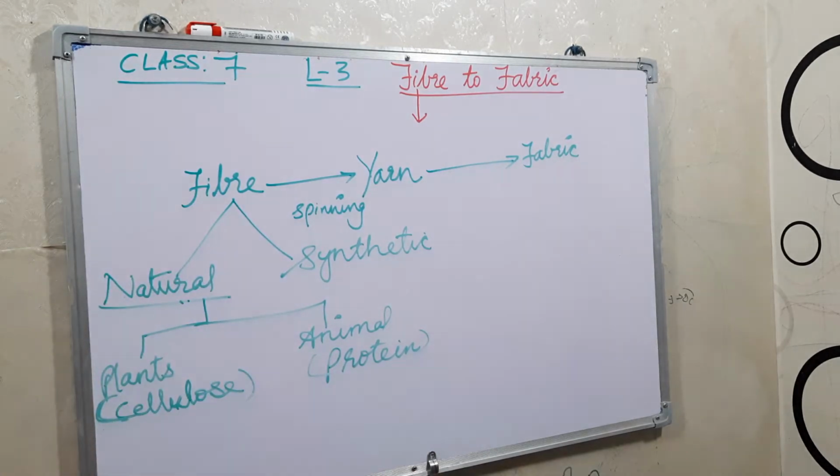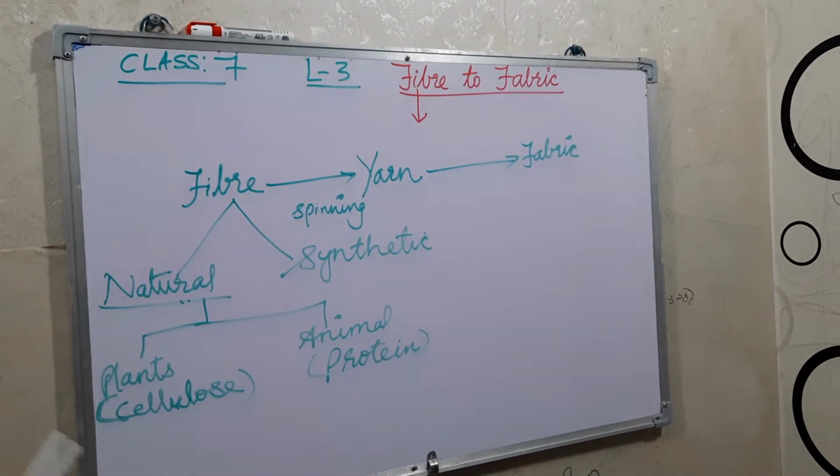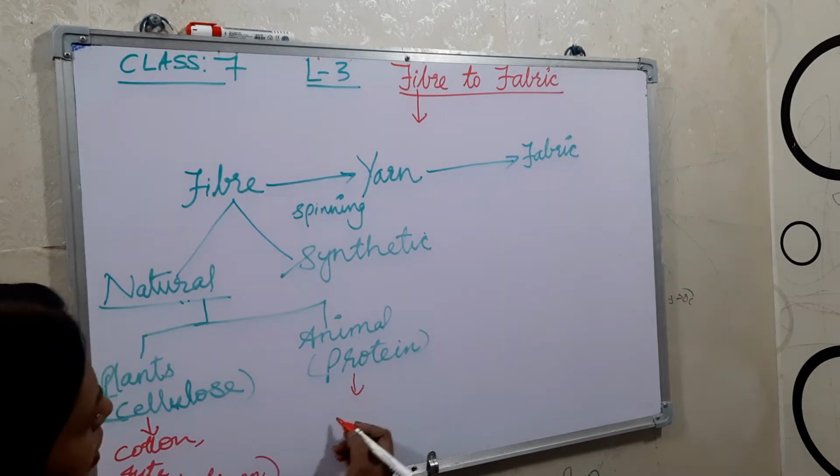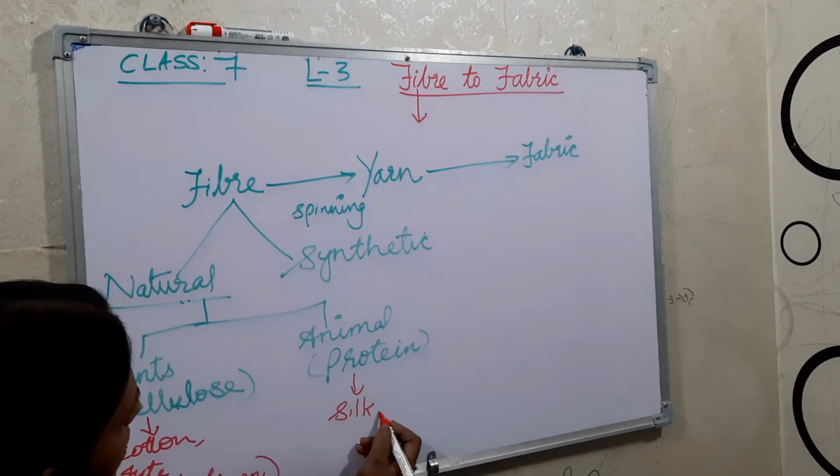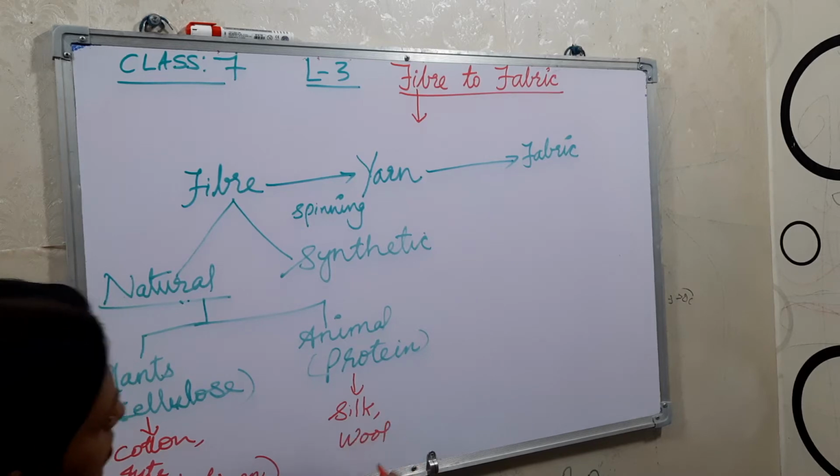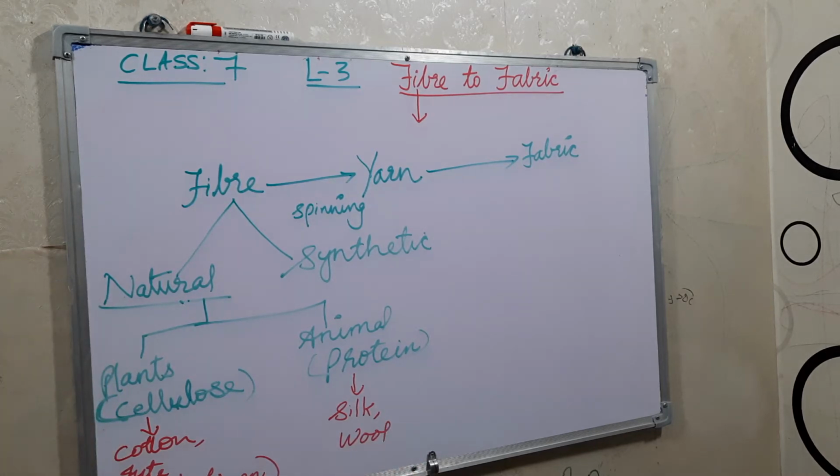For example, plant fibers you already learned: cotton, then jute, then flax. From flax we get linen. And animal fibers are silk and wool. These are the animal fibers.